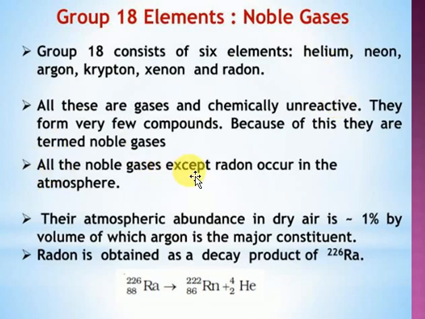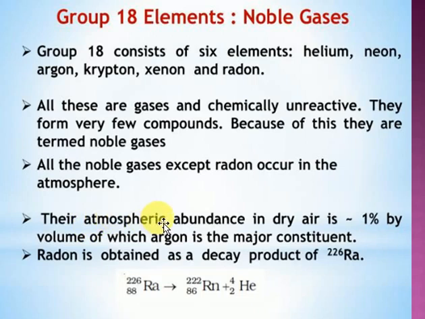All the noble gases except radon occur in the atmosphere. In dry air, 1% of the volume of the atmosphere is noble gas. Among them, the most abundant noble gas is argon. Also helium and neon are available in pitchblende and monazite ores. In those ores, the noble gas elements helium and neon will be obtained.